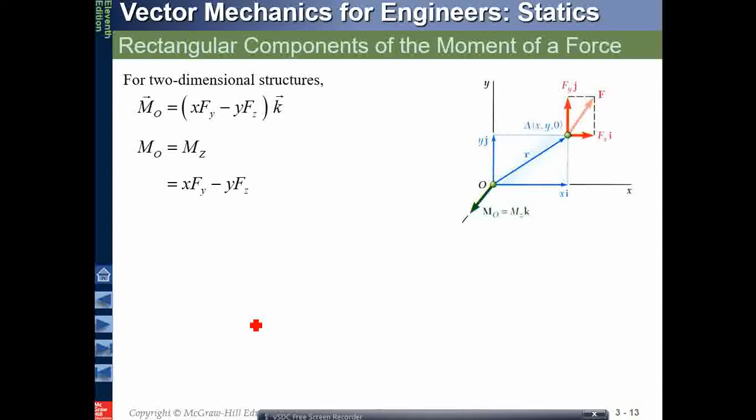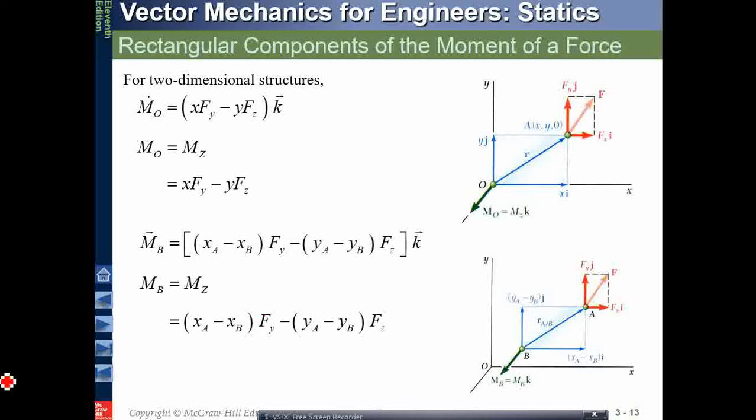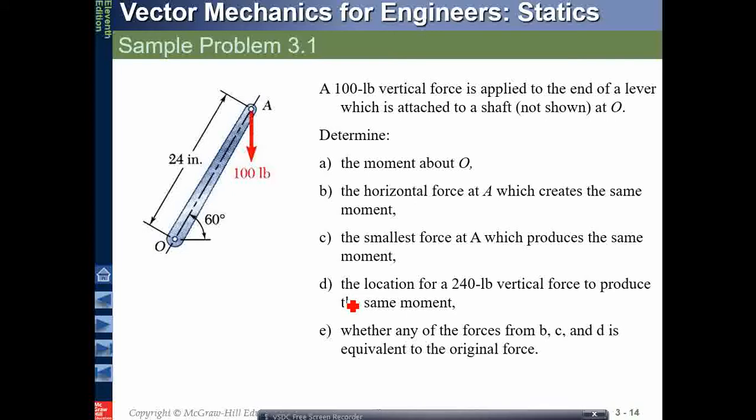In a similar way, in a two-dimension case also, you can do that very easily. Calculate this as per your convenience. We'll try to do a simple sample problem. We have a vertical force applied to the end of a lever which is attached to a shaft. So this is a shaft, and this is a lever on which we are applying a force of 100 lb. You have to determine the moment about point O.